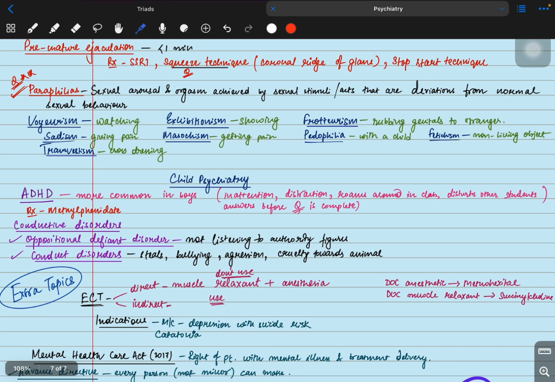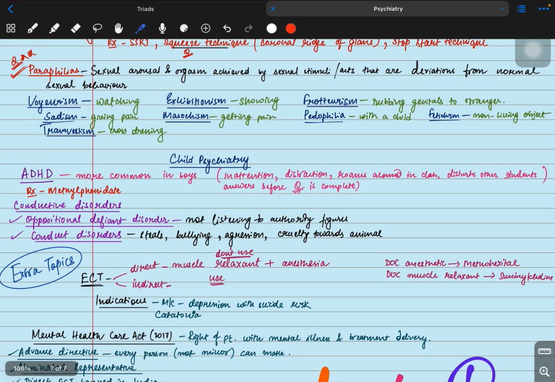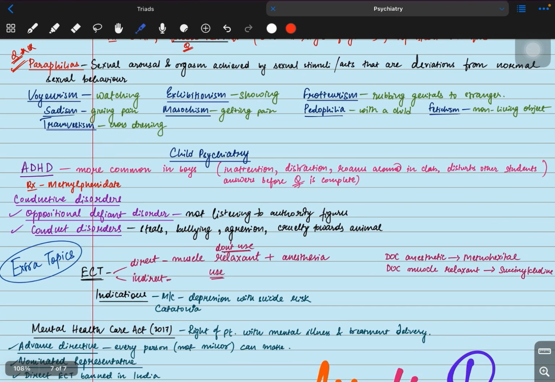Paraphilia means sexual arousal and orgasm achieved by stimuli or acts that deviate from normal sexual behavior. So what are those? You can have a look at this. Voyeurism means watching someone having sex. Sadism means giving pain. Exhibitionism means showing yourself nude. Masochism means getting pain, so the patient is getting pain and enjoying it. Transvestism means cross-dressing, a male patient dressing like a female. Frotteurism means rubbing the genitals against a stranger. Pedophilia means with a child. Fetishism means with a non-living object.